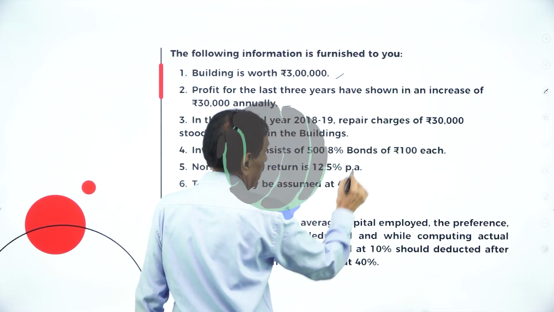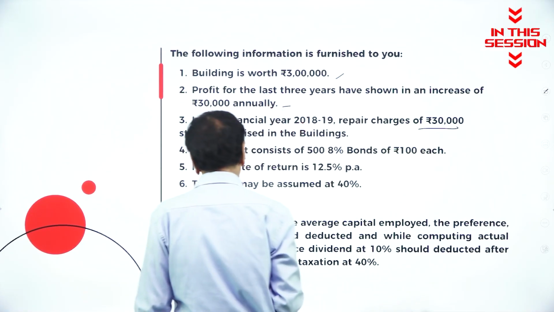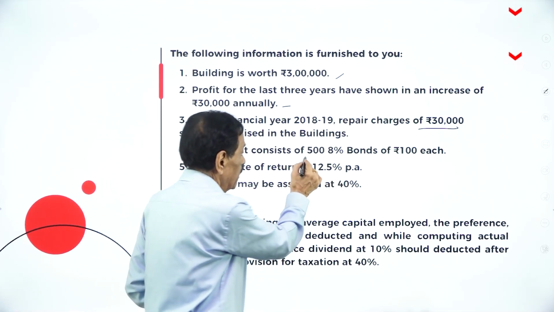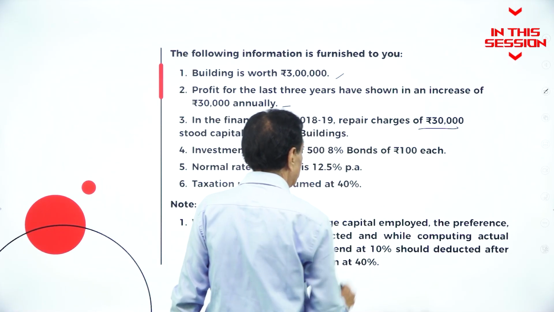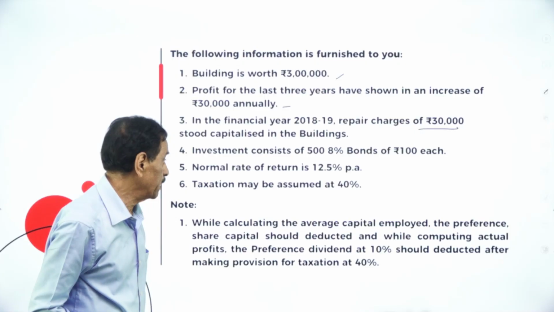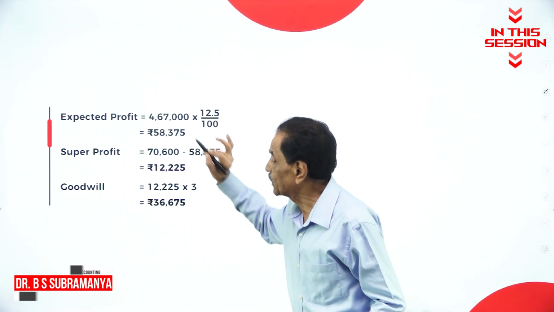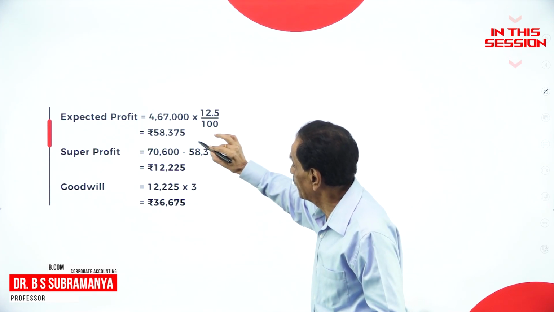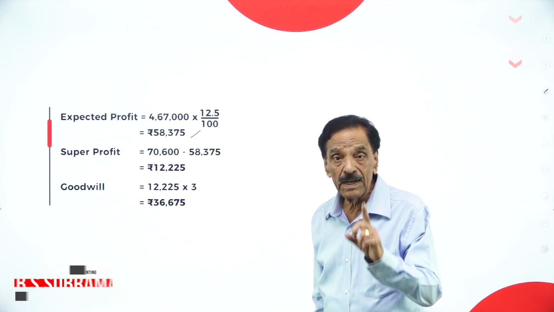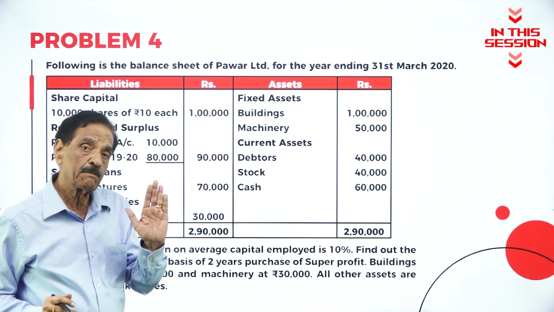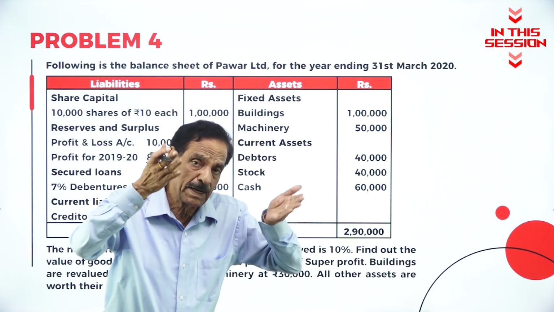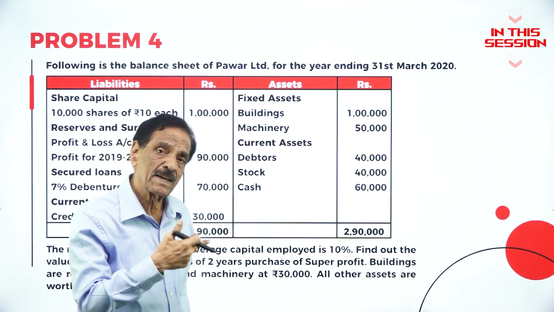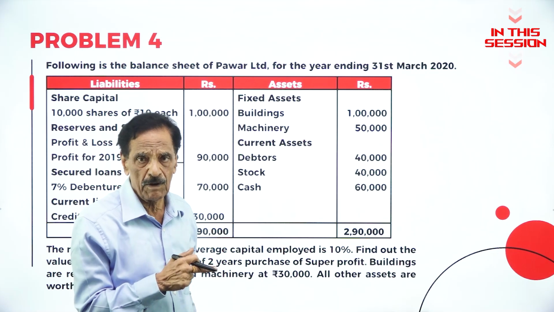The financial repair charges of 30,000 should be deducted. Investment, consider 500 into 100, followed by 50,000, 8% is 4,000 rupees. Expected profit: 4,67,000 at 12.5% works out to 58,375. What is capital employed? Total assets minus total liabilities. It may be book value or balance sheet, half of the current year profit. That is the profit for the year.